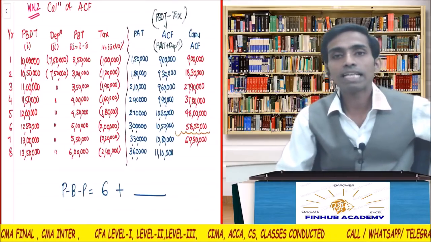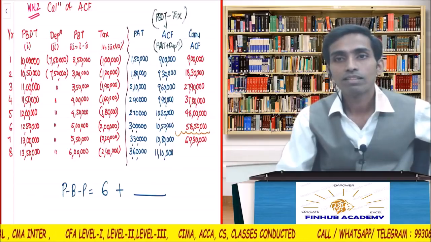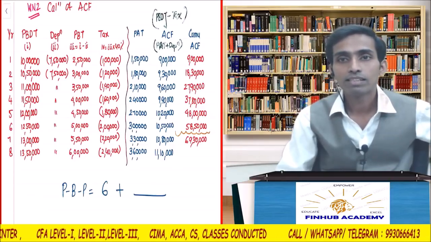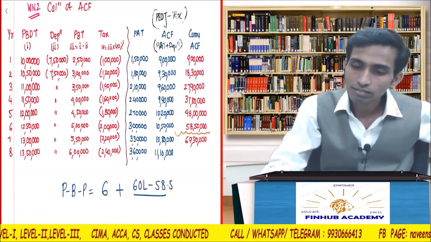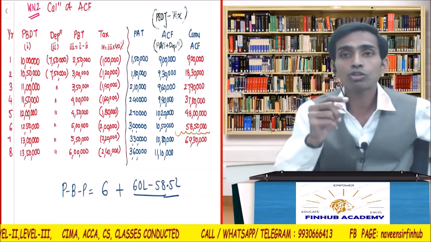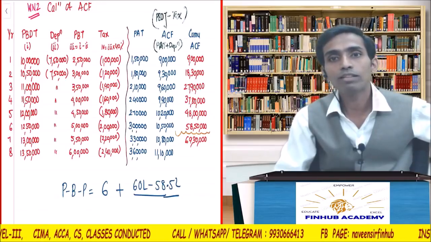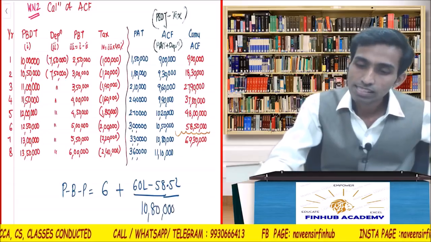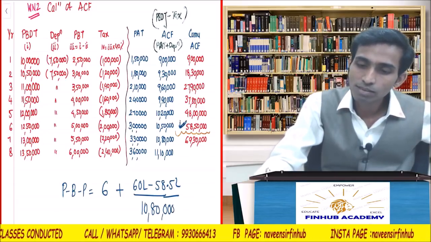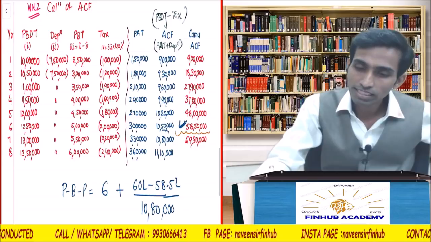In the numerator, how much should be the figure? 60 lakhs, right? Minus 58 lakh 50,000, divided by what should be the figure? Denominator, 10,80,000. Very good. See, you have to subtract from 60 lakhs, correct? And then you have to take this figure.